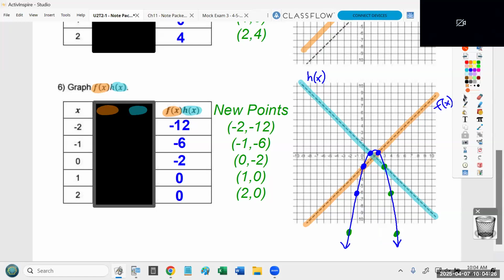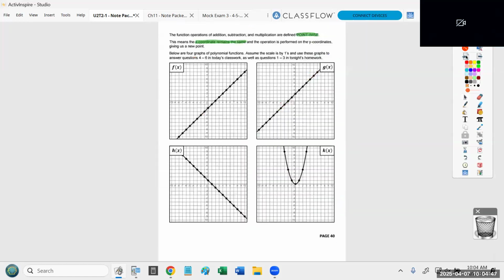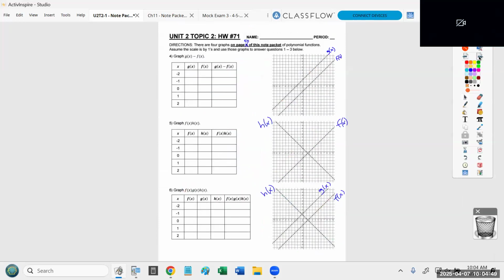Now, we're done for the day. We've got about 10 minutes left in class, a little less than 10 minutes. I would say enough time to get at least half of homework 71 done. Now, the one thing I would strongly recommend you do on homework 71 is label the graphs. You're using the graphs from page 40. Let me show you what I'm talking about. You're using these graphs to complete this homework. So what you might want to do, and if you want to copy it now, you could copy those labels, because I literally just got them from page 40.